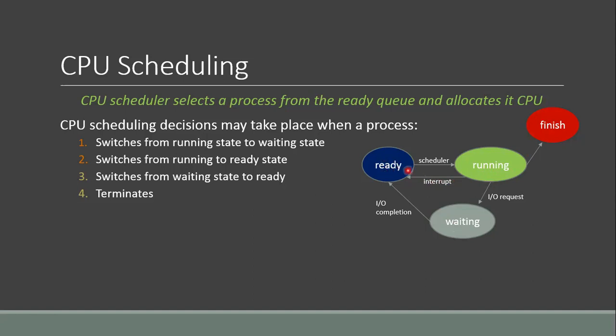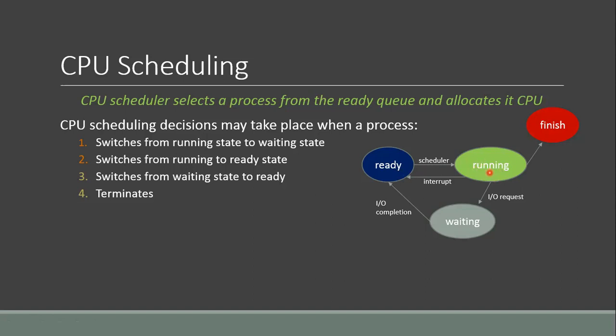Like a process may be in the ready state, and when a process is in the ready state, a scheduler will select the process and will allocate the CPU to this process. So there will be a state transition from ready to running state.